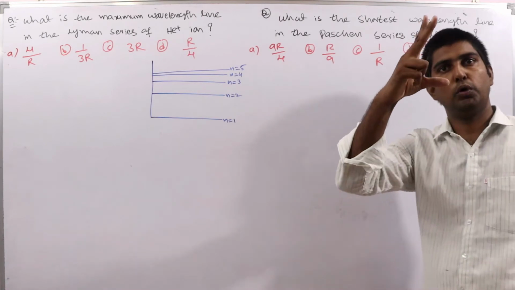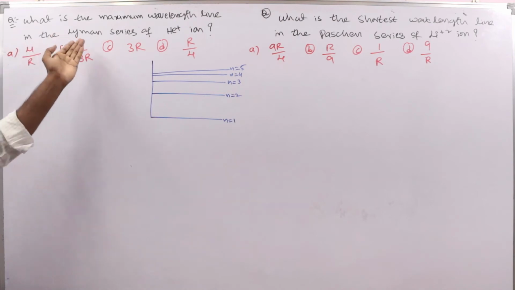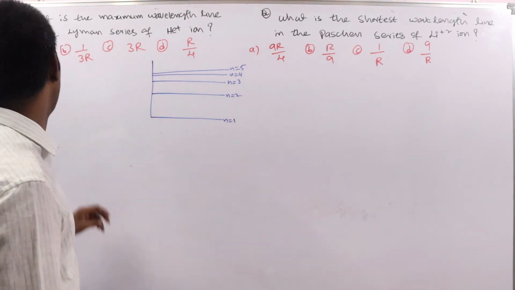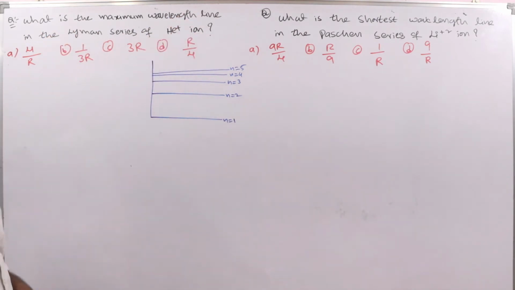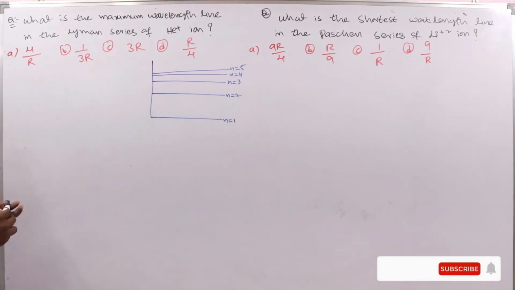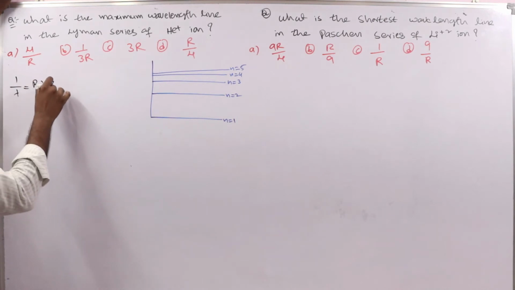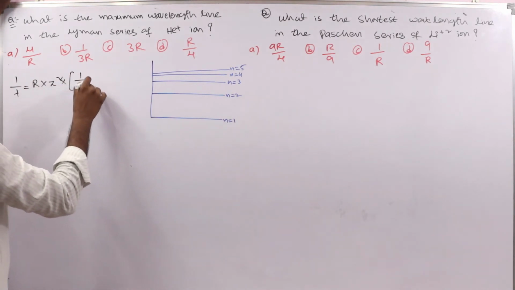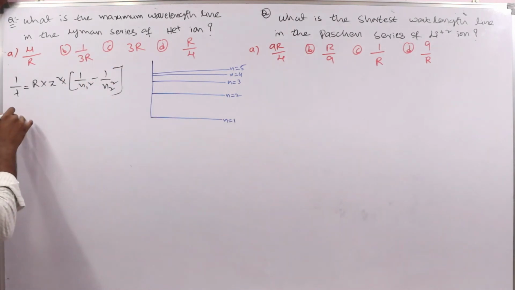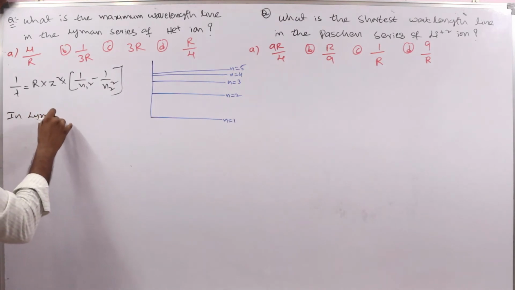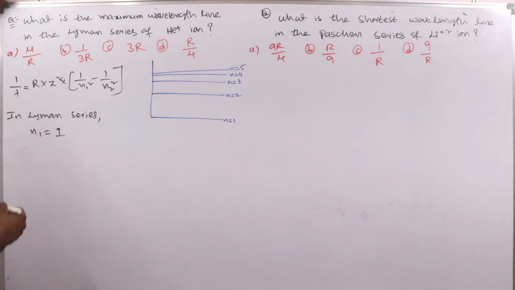Clear? Now let us see two most important problems. What is the maximum wavelength line in the Lyman series of helium plus ion? What is the formula? Just now we discussed 1 by lambda equal to R into Z square into 1 by N1 square minus 1 by N2 square. So in the Lyman series, N1 is always equal to 1.